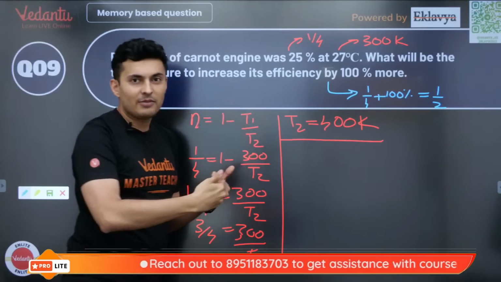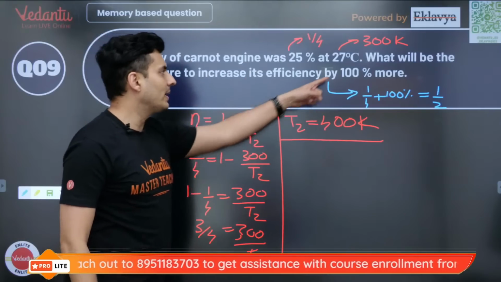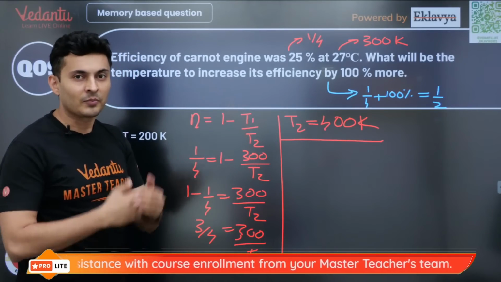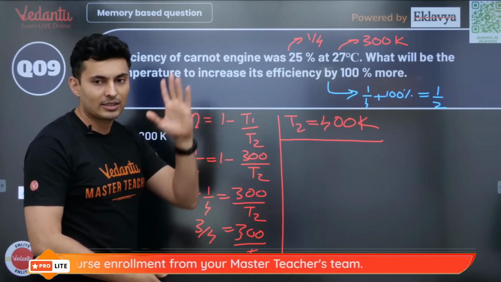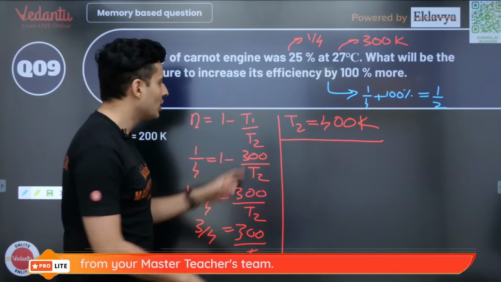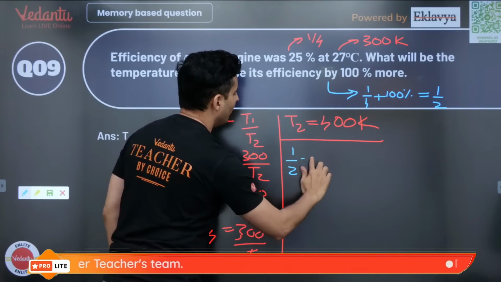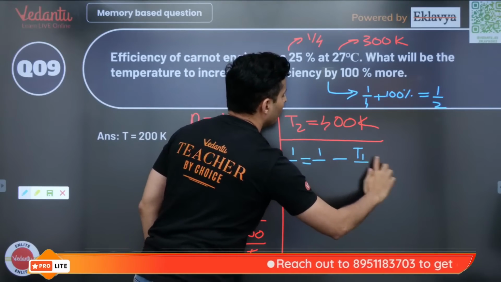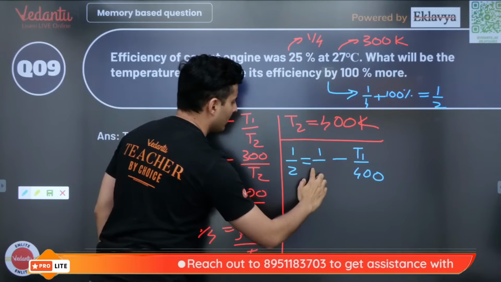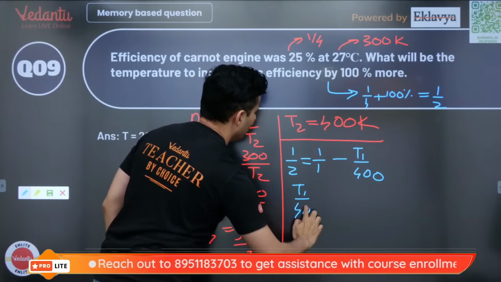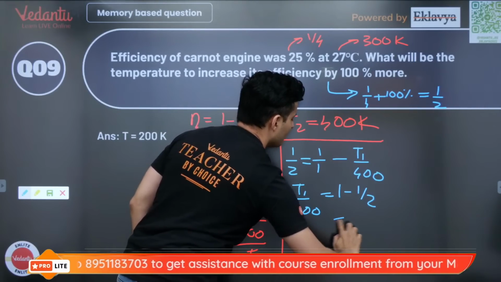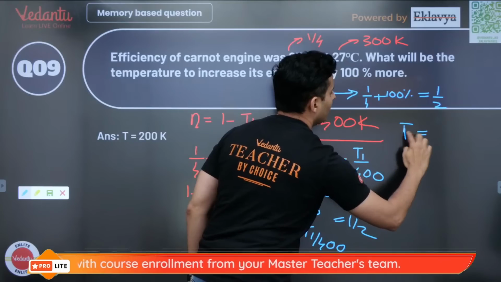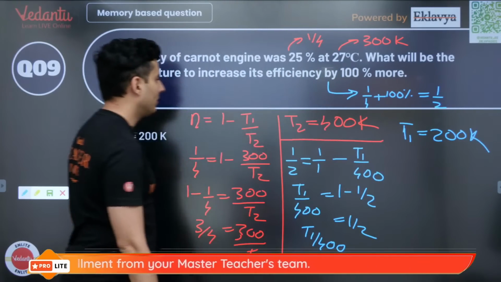Now for the second part, from 25% you make it 50%. A lot of people make a mistake over here thinking the efficiency is 100%. No, efficiency is increased by 100%. So if it was some value, you have doubled it. That's all. You have just doubled it, nothing else. So efficiency is going to become half. 1 minus T1 I do not know. T2 is nothing but 400. So just rearrange this. So this will become T1 by 400 is equal to 1 minus half, which is just half. So naturally T1 will become 200 Kelvin, which is the answer.